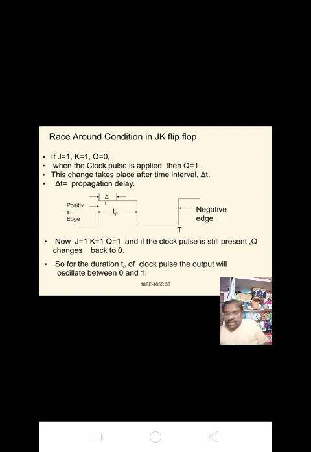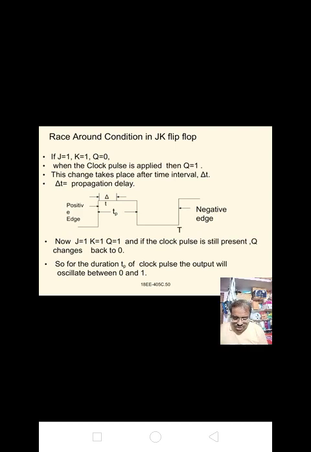The race around condition can be avoided when Tp is less than delta t, as shown in the figure below. This condition can be obtained in two ways: if Tp is reduced and if delta t is increased. Reduction of Tp means we have to use a pulse generator to produce a waveform with smaller pulse width, but it is difficult to get such a circuit.